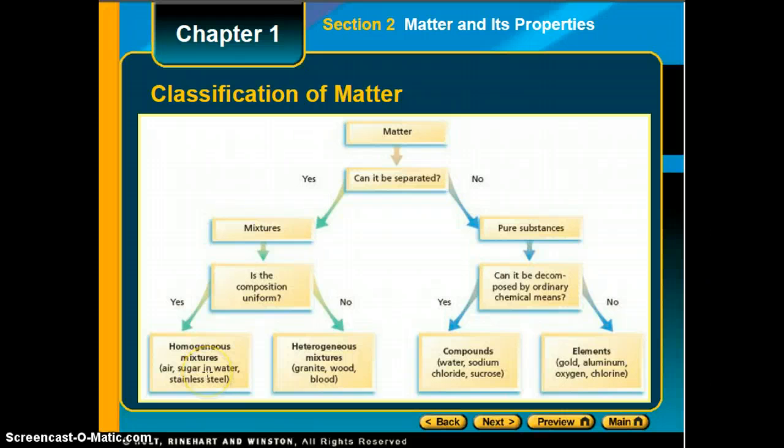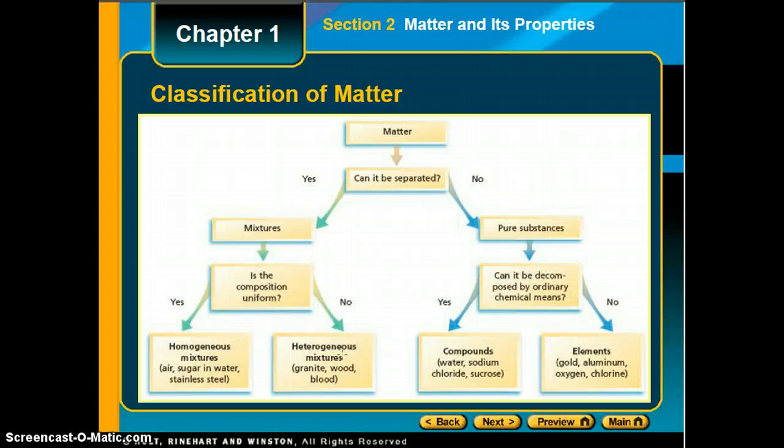Same for sugar water. It looks the same throughout, even though we know that there are molecules of water and molecules of sugar in the water. And also stainless steel, which is made up of multiple metals, but we can't see the difference between the metals that are involved. If the composition of the mixture is not uniform, then it is a heterogeneous mixture.